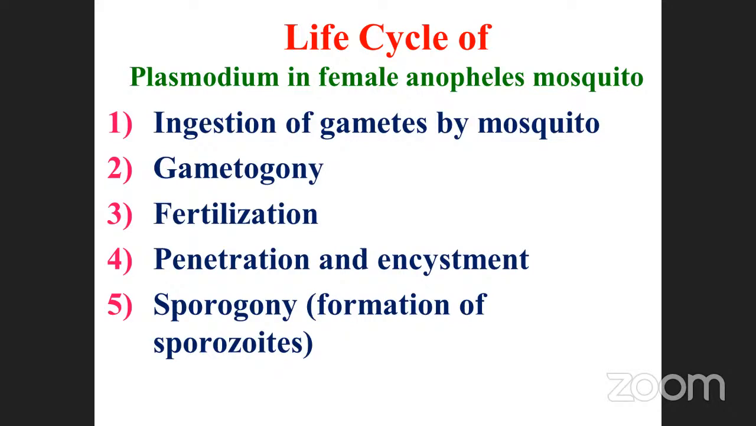Here they have given us a heading aspect. Ingestion of gametes by the mosquito is the first step. Gametogony, again fertilization, penetration and encystment, and sporogony, formation of sporocyte. These are the infective stages already involved. After that, it enters into the human body. That is called the life cycle of the female Anopheles mosquito.